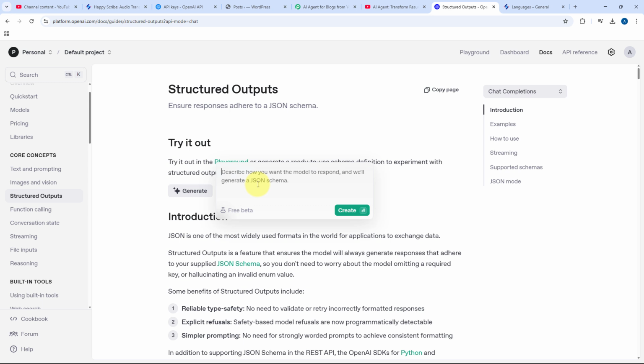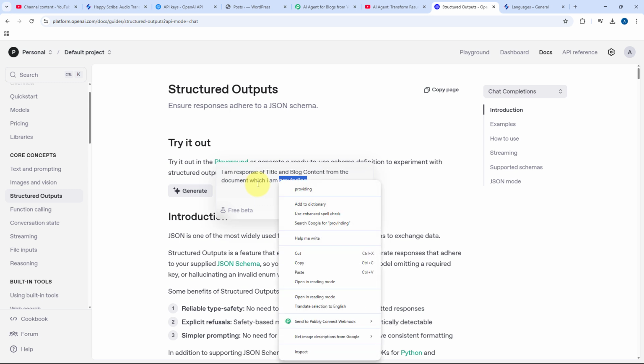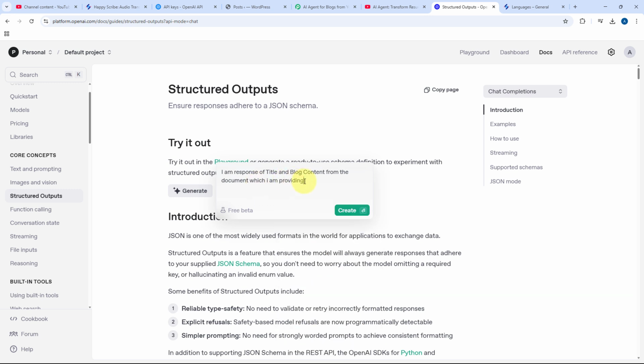Click on this generate button and here we just have to describe what kind of schema we want. So let's say I want to describe it as follows. So here, we have entered this particular prompt over here. We have just mentioned what kind of JSON schema we want. We want a JSON schema having the title and the blog content for the document which we are providing.